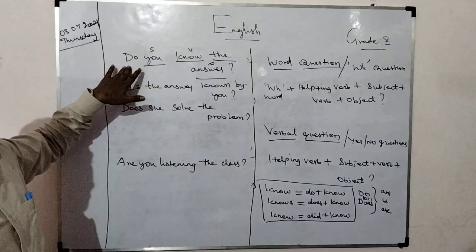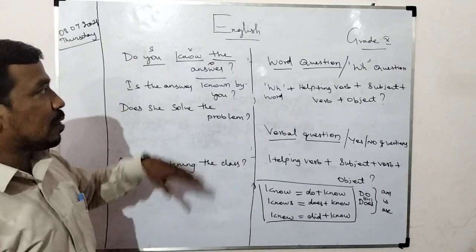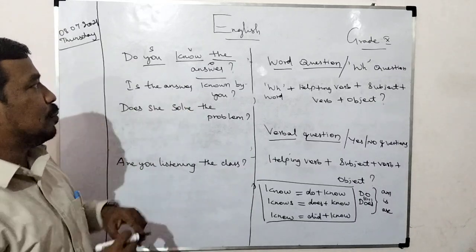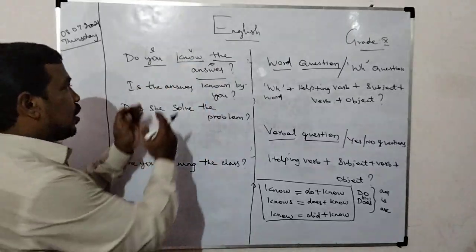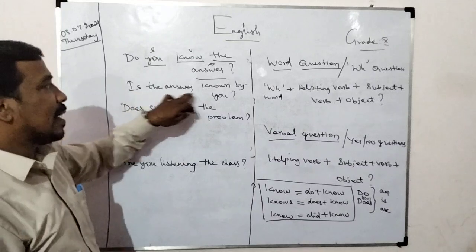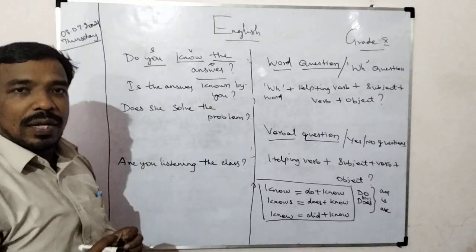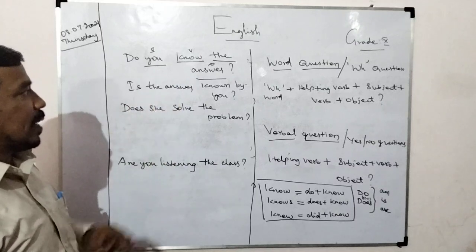So in the place of do or does, we should use am, is, or are, any one word, according to the agreement with the subject. Our object is answer; interchanging object into subject, answer is third person singular. So "is the answer known by you" according to the rule. Okay, so according to the rule, we have answered this question.